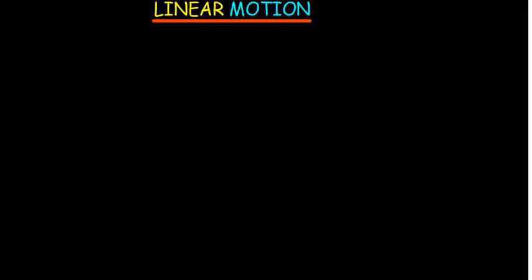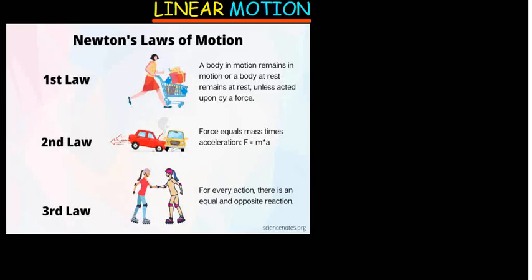When we are talking about linear motion, we also need to understand the three equations of motion. The first equation of motion: a body in motion remains in motion, or a body at rest remains at rest until acted upon by a force. So this explains why when you are in a vehicle and the vehicle is moving, immediately it stops, you are going to be pushed in front. And when the vehicle is not moving, if someone just steps on the accelerator, starts moving, you're going to be pushed behind. That is because your body wants to remain in the state in which it is.